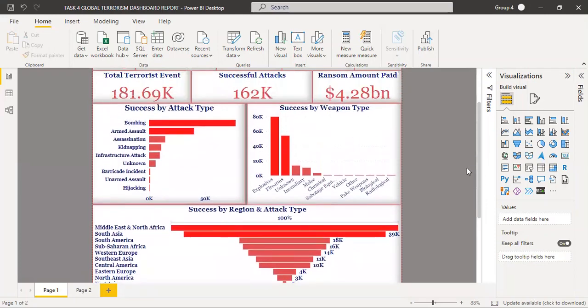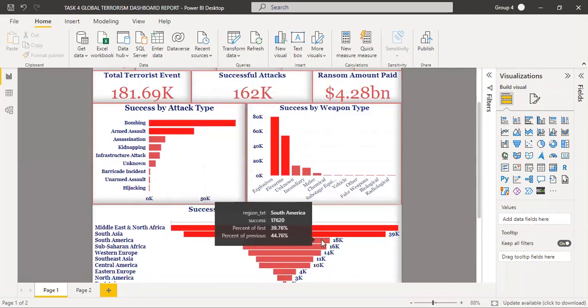From this analysis, we can conclude that countries with weak counterterrorism capabilities, such as Middle East, North Africa, South Asia, are at risk of experiencing terrorist attacks.